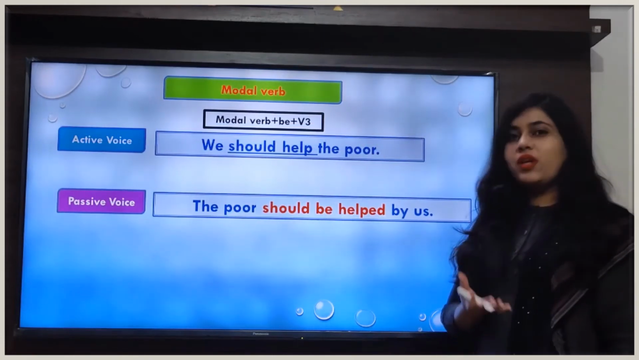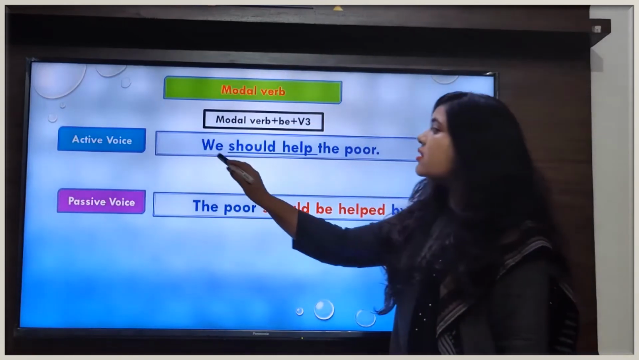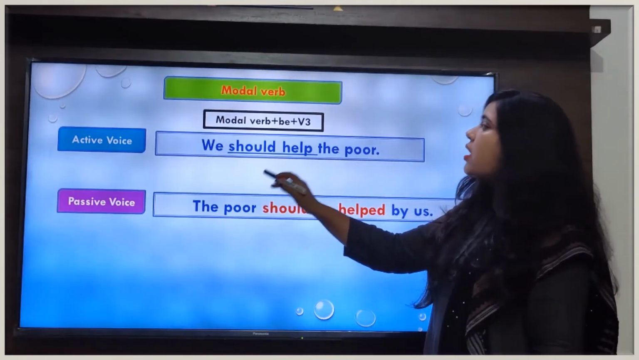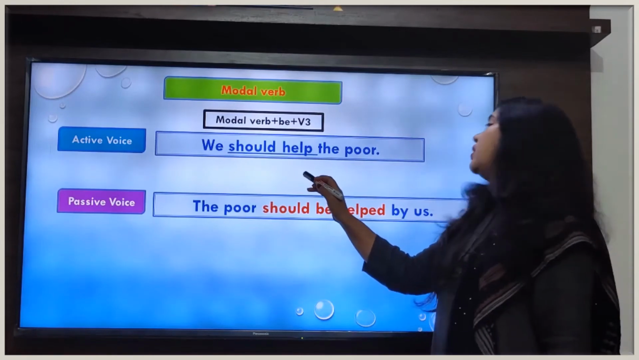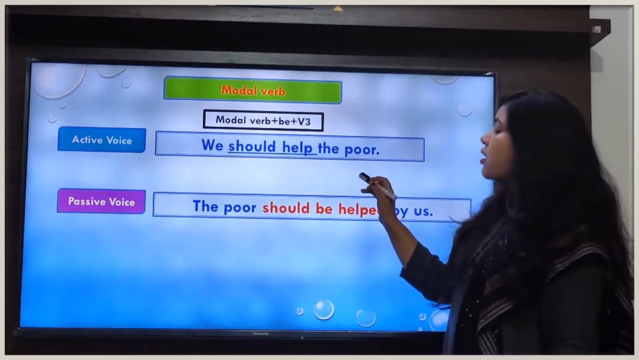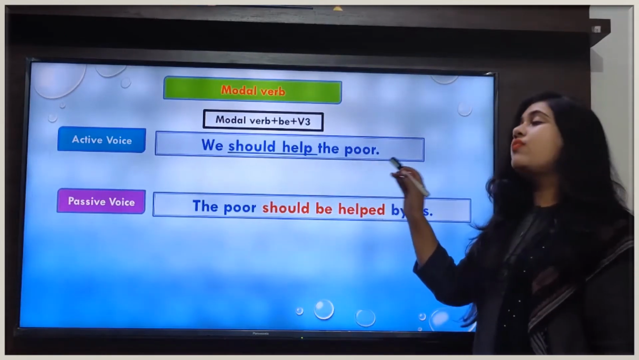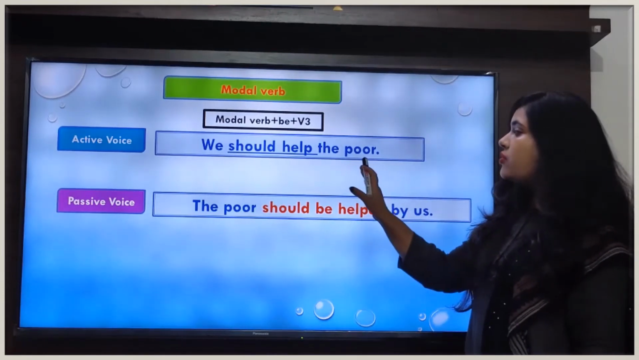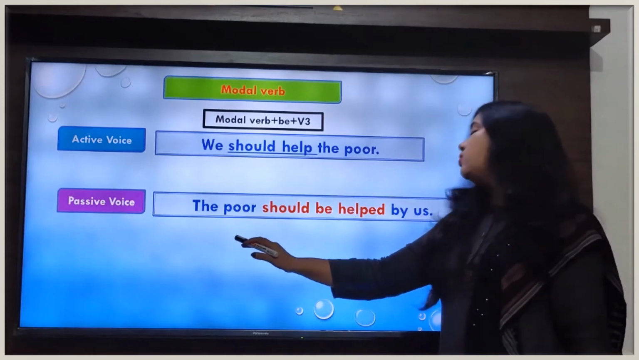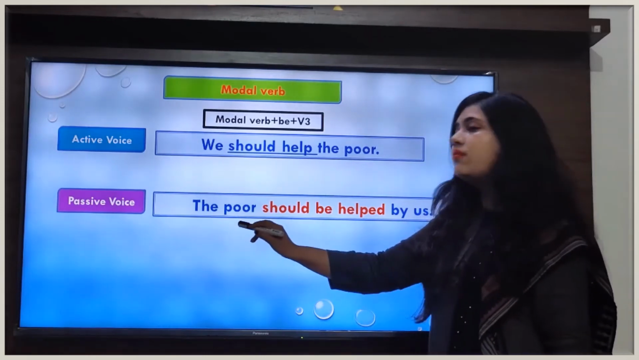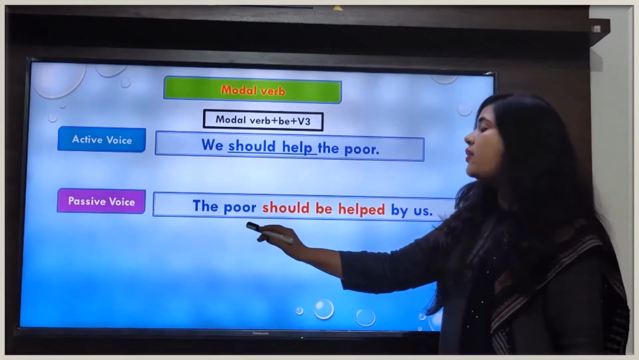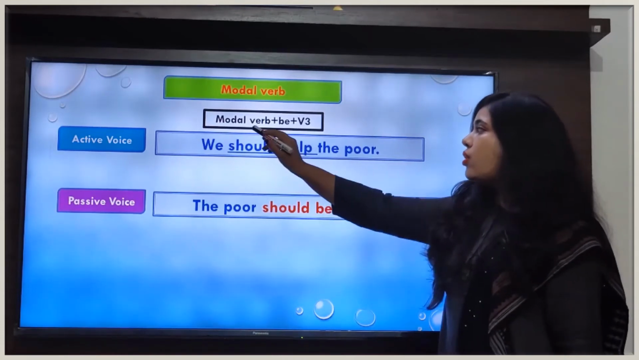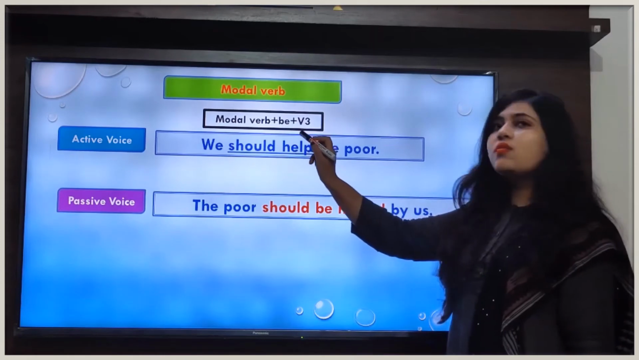Here, as you can see, in this sentence our subject is we, should is the modal verb, help is the main verb, and the poor is the object of the sentence. So when we change this sentence into passive voice, the object will take the place of the subject. That's why we have written the poor first, and after that what will we do? Then we will apply this formula, modal verb plus be plus V3.